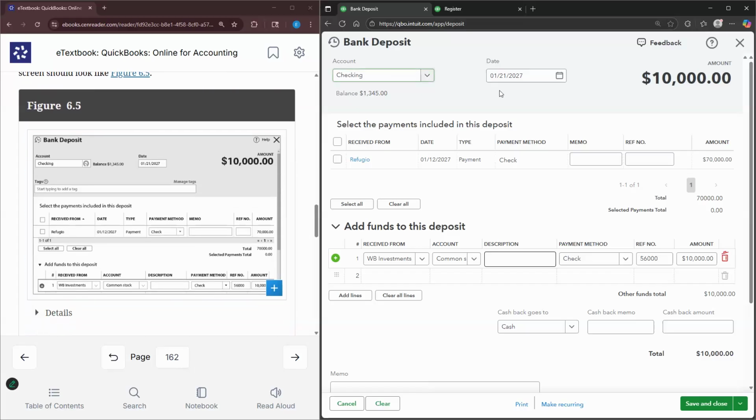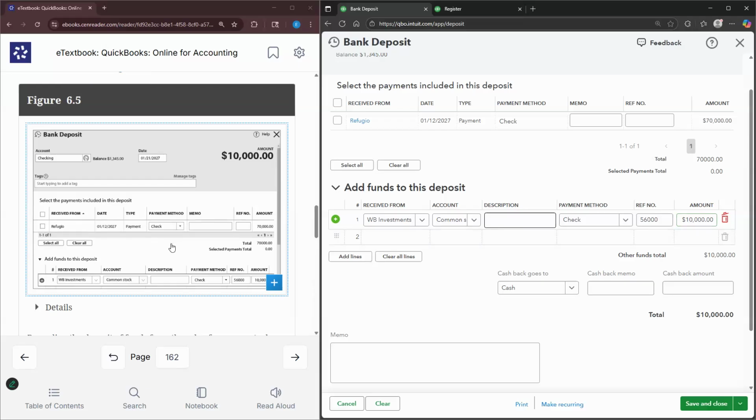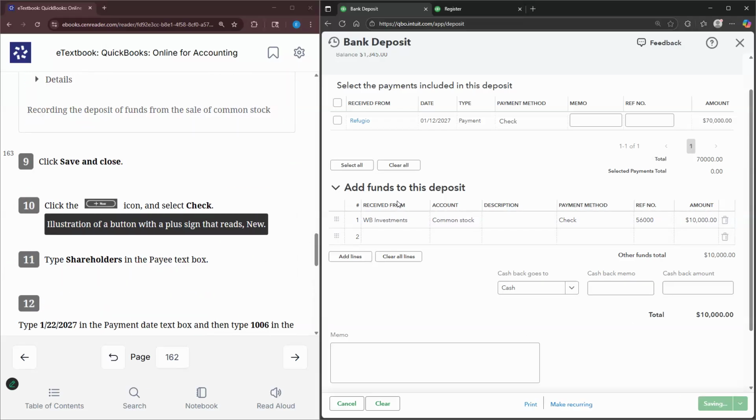All right, so this is what it should look like. We have the checking account, we have the date. Again, we're not focusing on Refugio. We have WB Investments. The account is common stock. The payment method is check. The reference number is 56,000 and the amount is 10,000. So we select save and close.